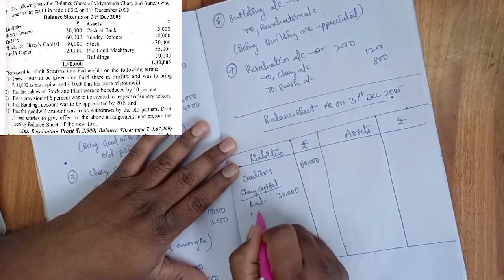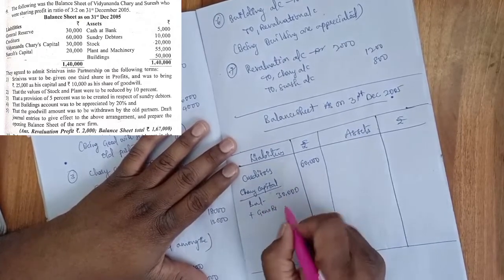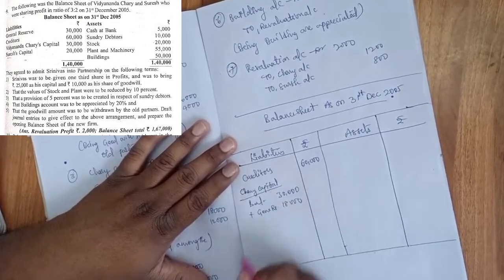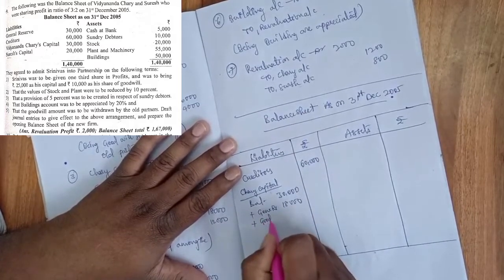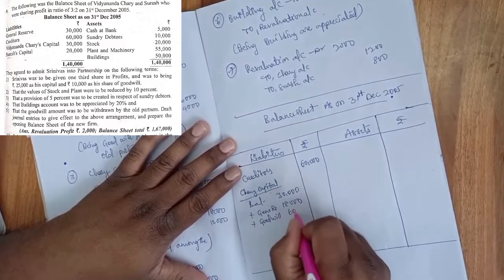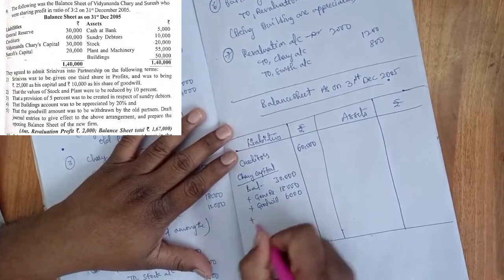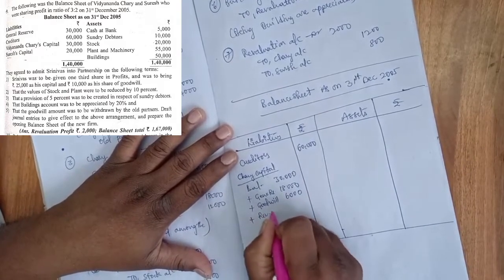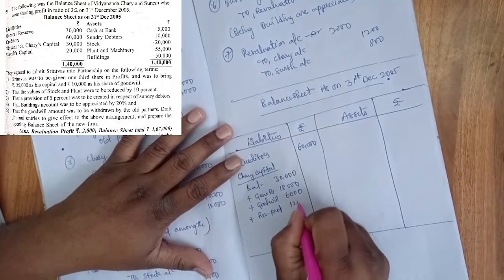Now plus general reserve. How much is it? 18,000. Then again plus goodwill. How much is it? 6,000. Okay. Now plus revaluation profit. How much is it? 1200.